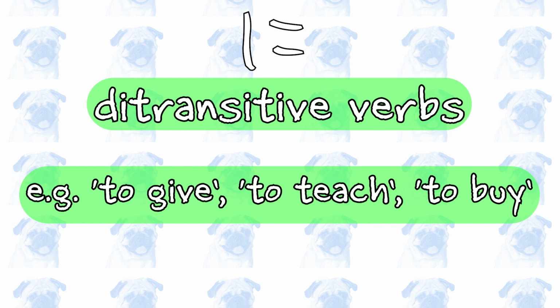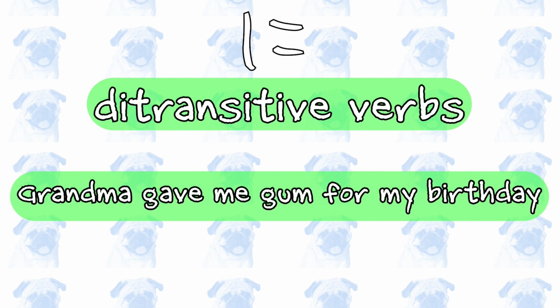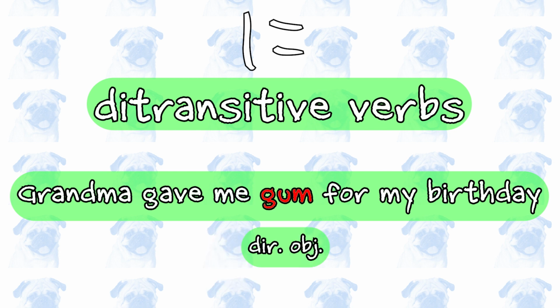In English, verbs like to give, to teach, and to buy are examples of ditransitive verbs because they can take up to two objects. For instance, in the sentence, Grandma gave me gum for my birthday, me is the indirect object or the recipient of the giving action, whereas gum is the direct object.